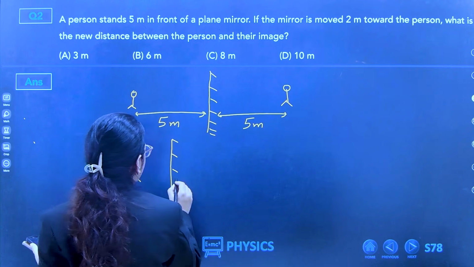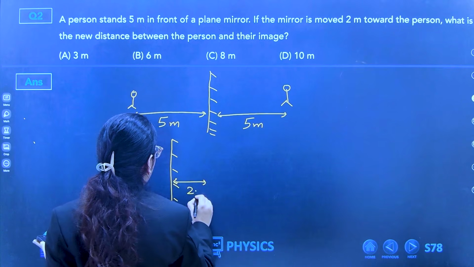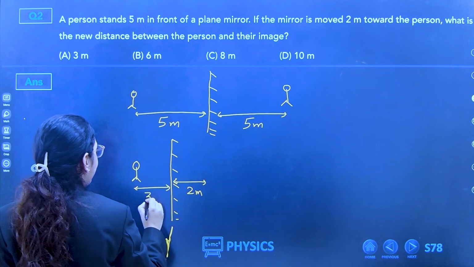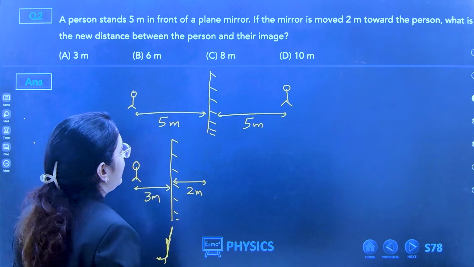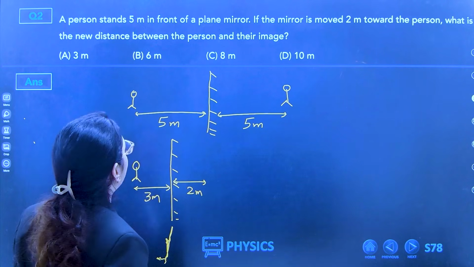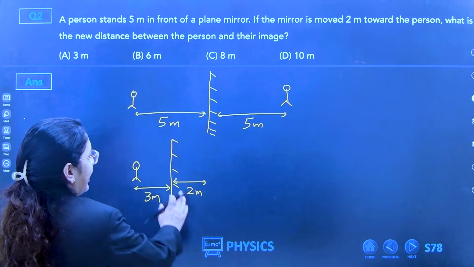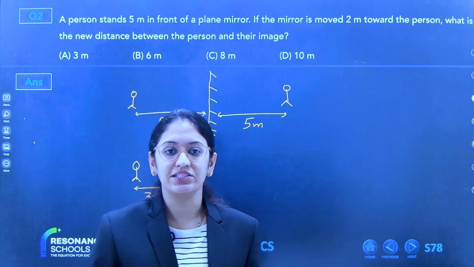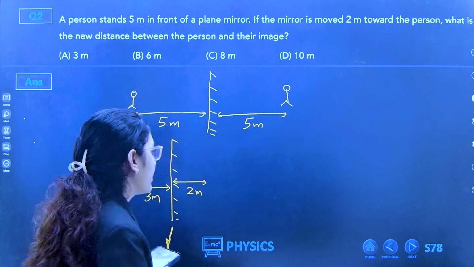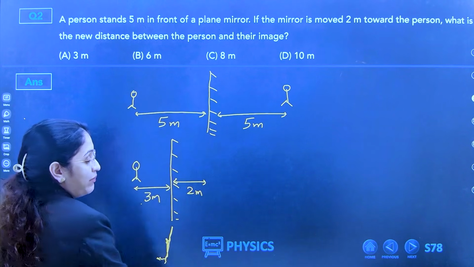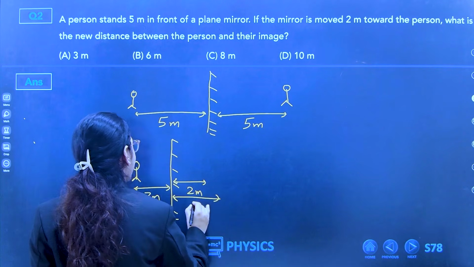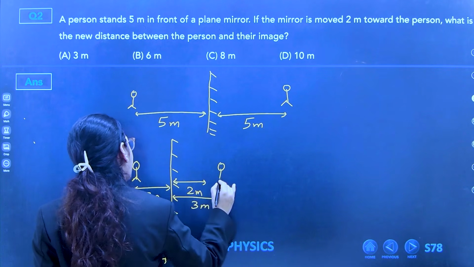So this distance is now 2 meters, 5 minus 2, so the object distance will be 3 meters. What is the new distance between the person and the image? For a plane mirror, object distance and image distance are always the same. The object is now at 3 meters, so the image should also be at 3 meters. So this will be the new image.